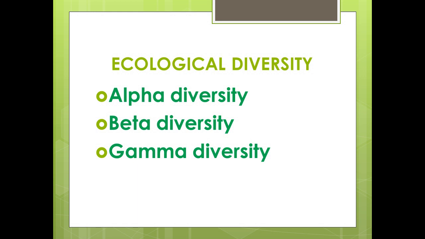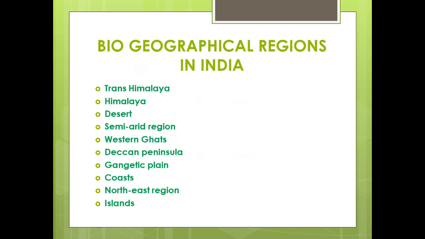Gamma diversity is the regional diversity. It represents the total richness of species in all the habitats found within a region, geographical area, or a landscape. Biogeographical regions in India. The huge country is divided into different geographical regions, and these are Trans Himalayas, Himalaya, desert, semi arid region, Western Ghats, Deccan Peninsula, Gangetic Plains, coast, northeastern region, and islands.